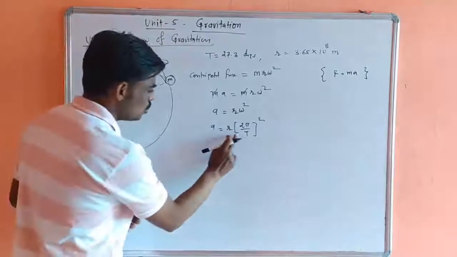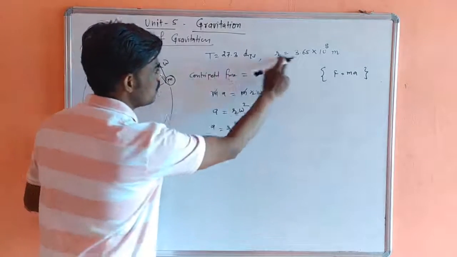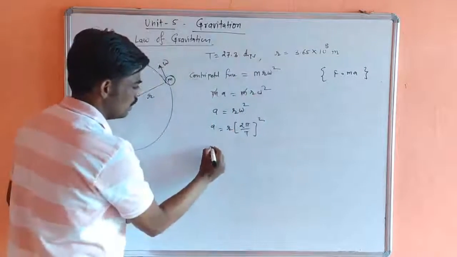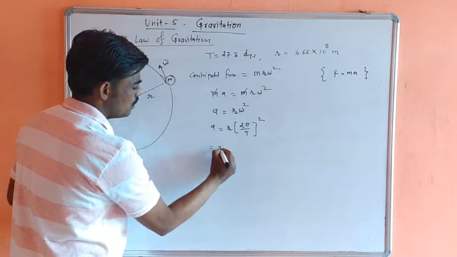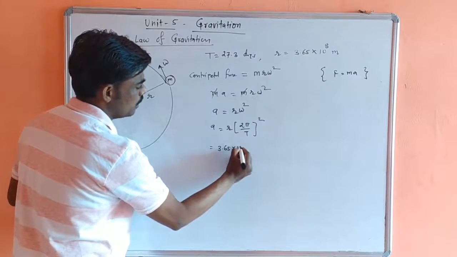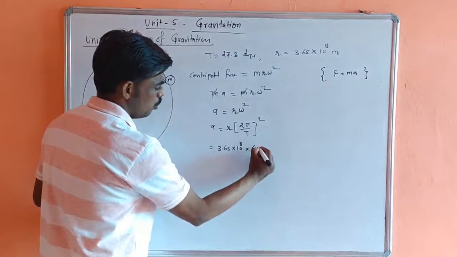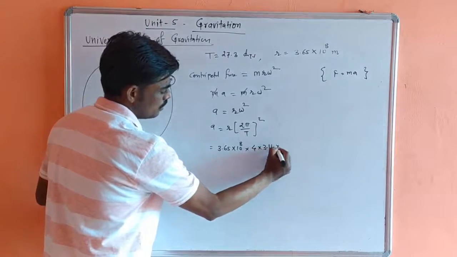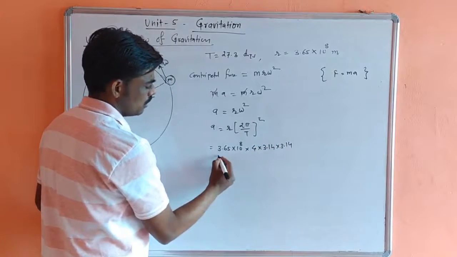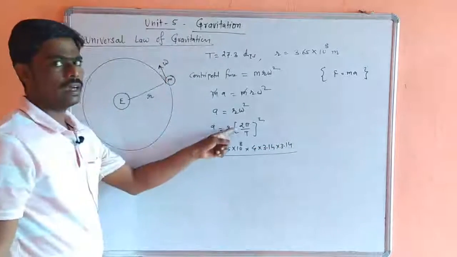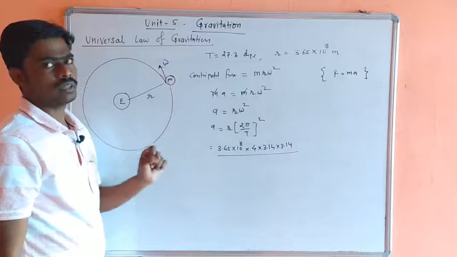We can substitute these two values. So a is equal to r, 3.65 into 10 raised to power 8 meter, into 4 pi square, 3.14 into 3.14, divided by T square.